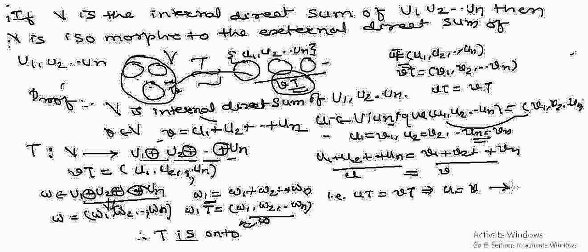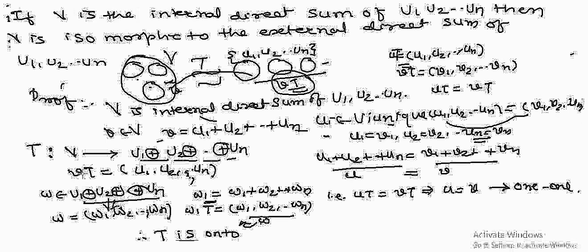This is nothing but the one-one condition. The mapping is one-one. We have proved two conditions: one is one-one, the other is onto. Now it remains to prove that T is an isomorphic mapping. If T is an isomorphic mapping, then T is one-one, T is onto and T is homomorphic. So if these three conditions are satisfied, we can say that T is an isomorphic mapping and these two sets become isomorphic.